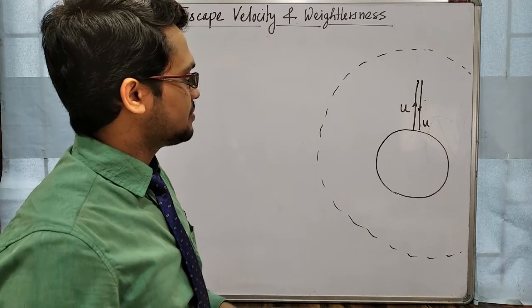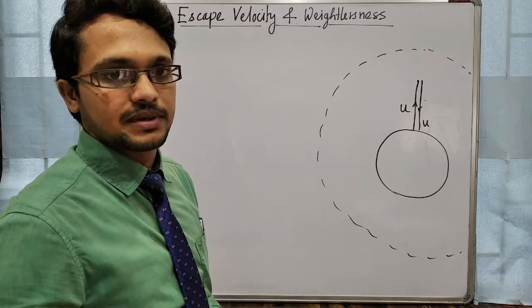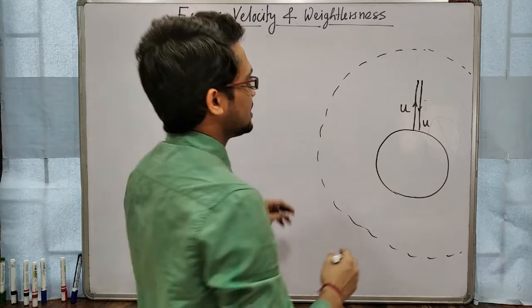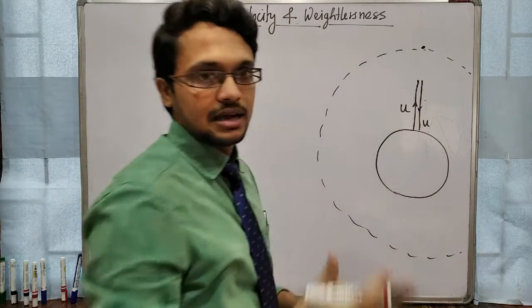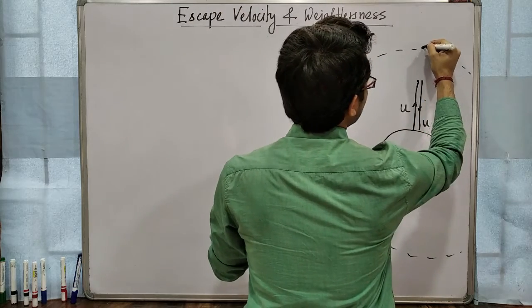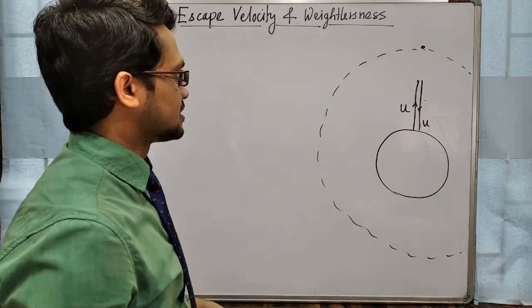So at a minimum speed, if we give that minimum speed to any object from the surface of earth, then what will happen? It may happen that the object is just going out of the gravitational pull of earth, okay. So this point is outside of the gravitational field of earth.